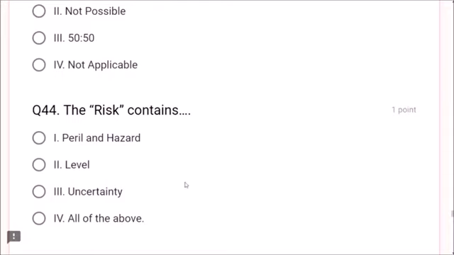Next, question number 44. The risk, what does it mean? Contains peril and hazard, level, uncertainty, all of the above. These are all correct, friends. Peril and hazard. The risk contains what? Peril and hazard. Yes, level, uncertainty. These all come under risk.